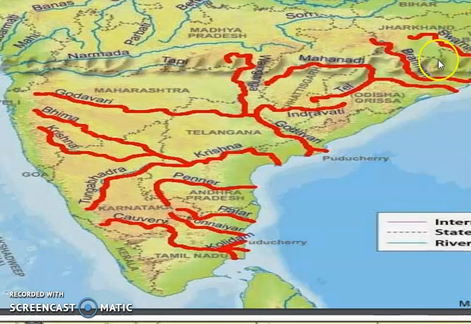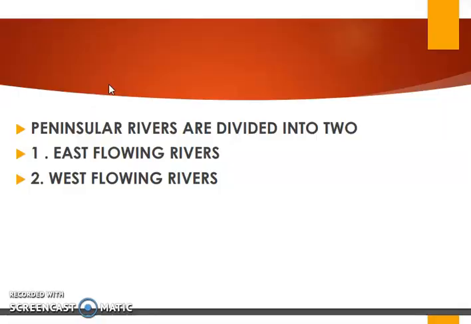You can see, the red color ones are all peninsular rivers: Mahanadi, then Godavari, Krishna, then here it is Kaveri, then Tungabhadra, like Narmada and Tapi. But we have divided these peninsular rivers into two parts. One is the east flowing river and another one is the west flowing river.